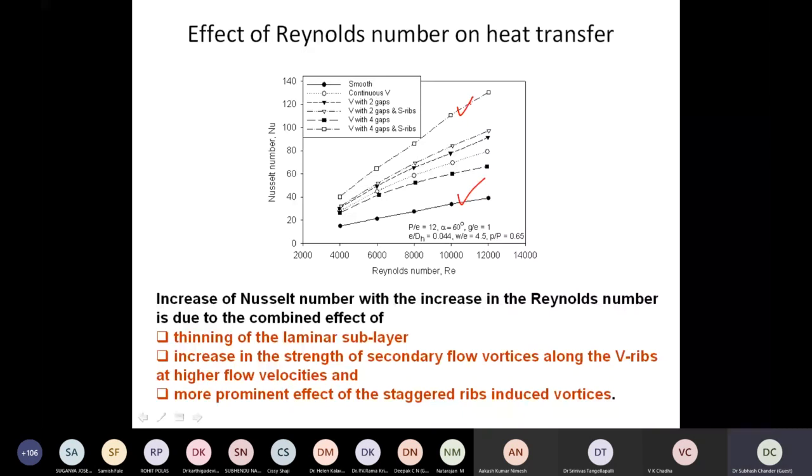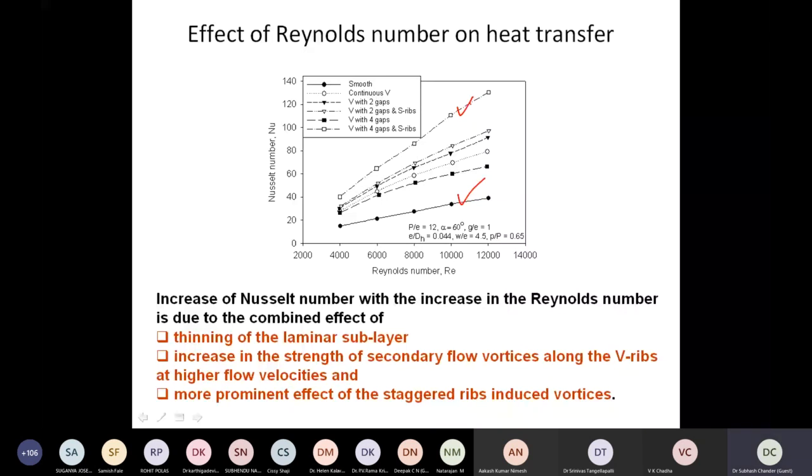This is because of thinning of the boundary layers, creation of secondary flows, and some additional disturbance created by the vortices. But we did the experiment and could explain it on the basis of information already available in literature. But there's always scope for giving the exact explanation, because the effect is one thing, but the cause behind that effect is another important thing that we need to understand.